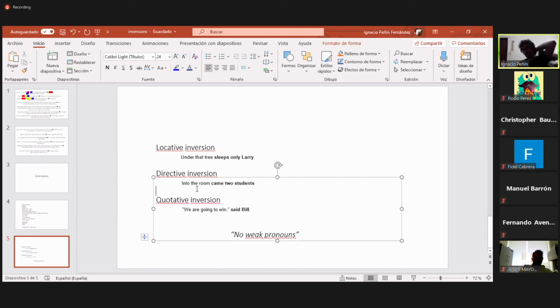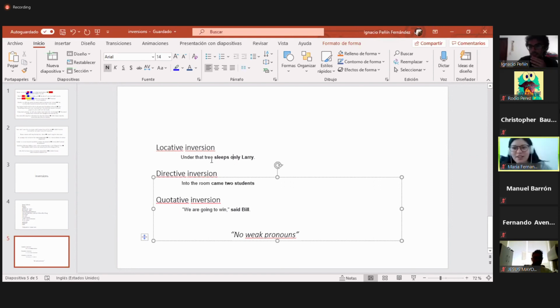And an important thing, if we don't have an auxiliary, we don't use weak pronouns, okay? Hello, Maria. We don't use weak pronouns. For example, we are not going to use he instead of Larry, I'm sorry, because it sounds very weird for an English speaker.